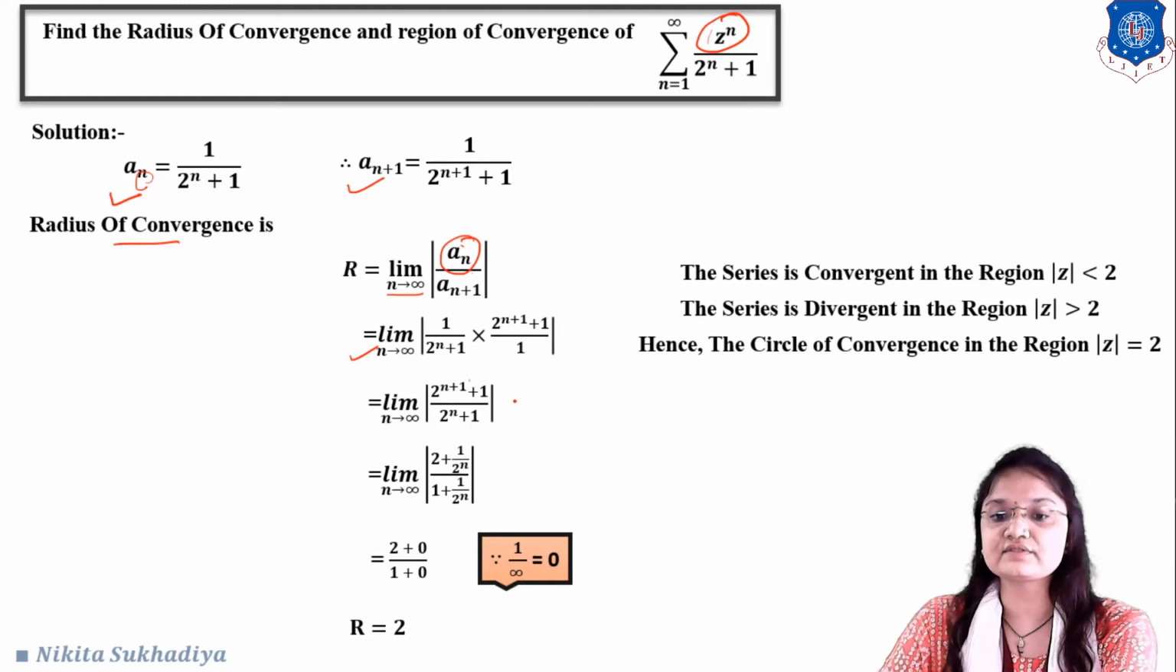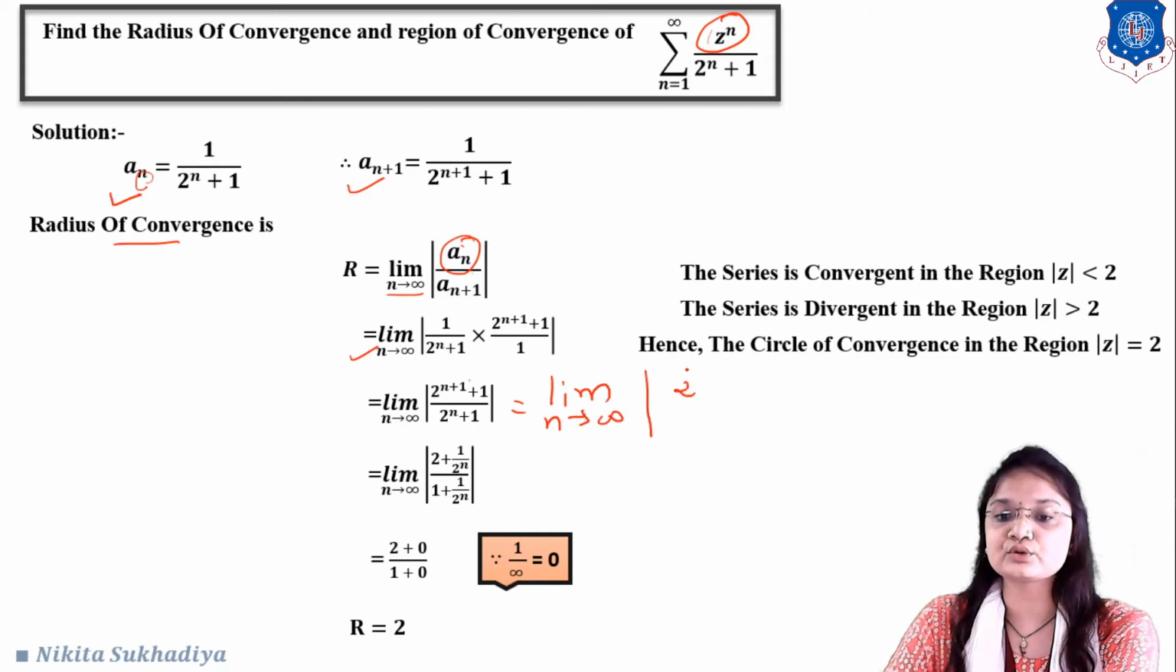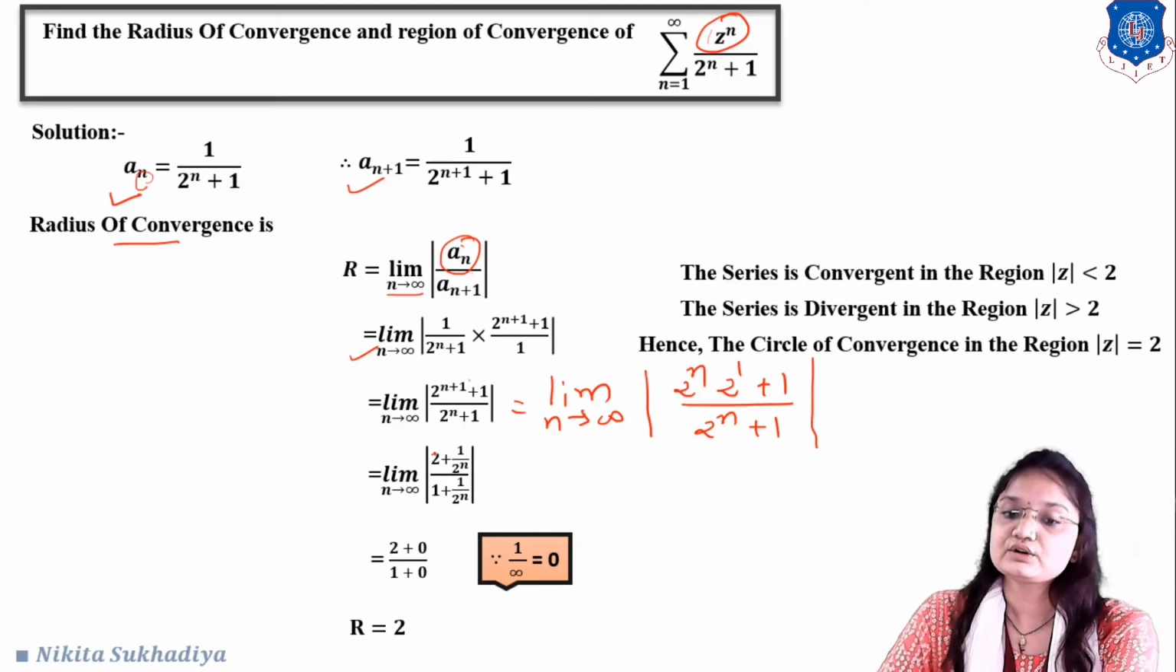Okay. Our next term will become like this. Limit n tends to infinity. This will become 2 raised to n into 2 raised to 1 plus 1, upon, here also, 2 raised to n plus 1. Okay, so by taking common 2 raised to n from numerator and denominator and cancelling it out, we will get 2 plus 1 upon 2 raised to n, and in the denominator we will get 1 plus 1 upon 2 raised to n. Okay, by taking out common 2 raised to n from denominator and numerator.